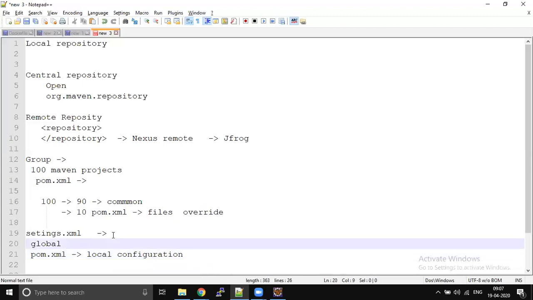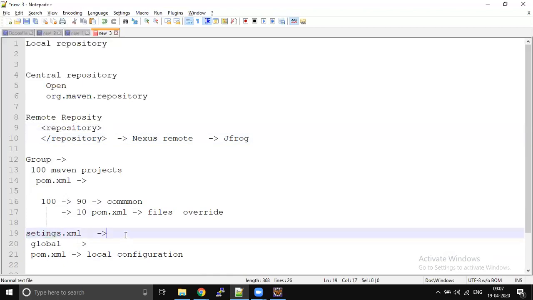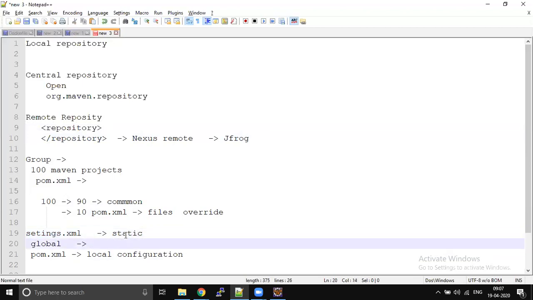If you maintain the settings.xml file, changing the repository is just a matter of a minute. You just go and change the URL inside your settings.xml file, and all the projects will get impacted. Just as we have static and instance, settings.xml is like your static variable, whereas the pom.xml configuration is your instance.